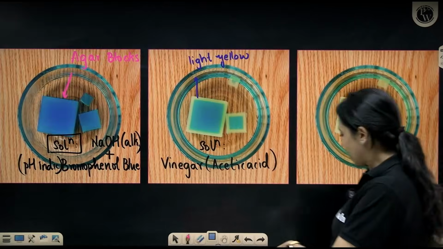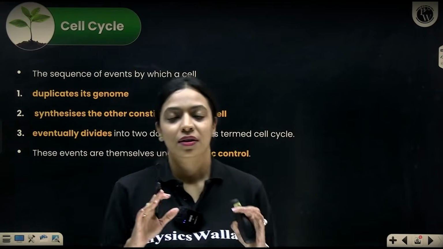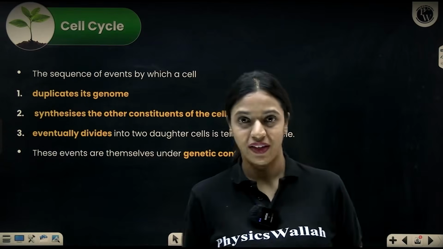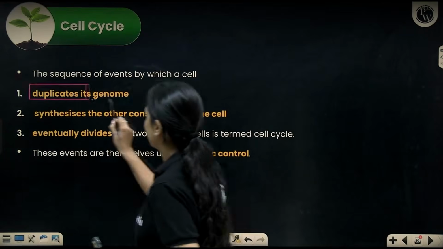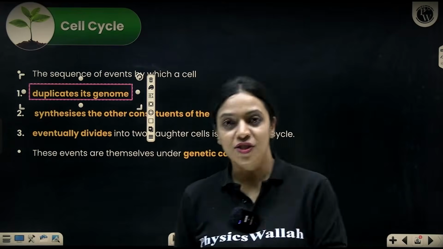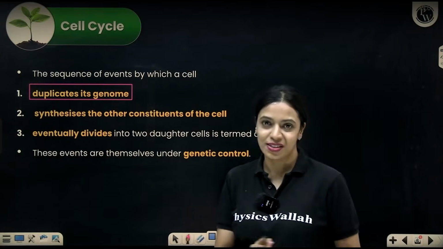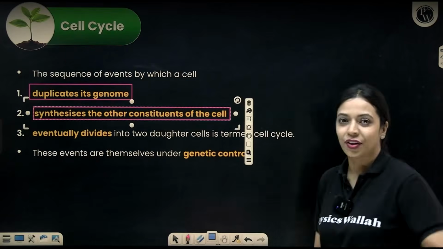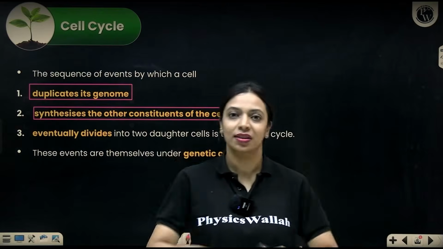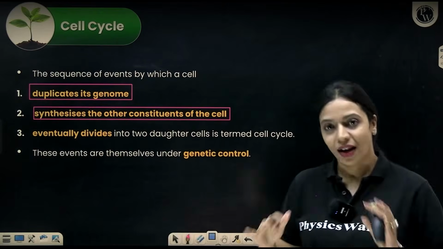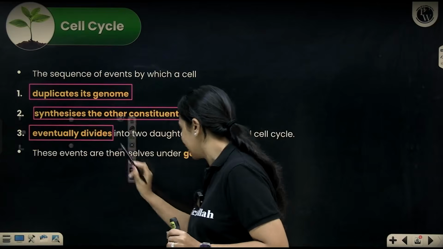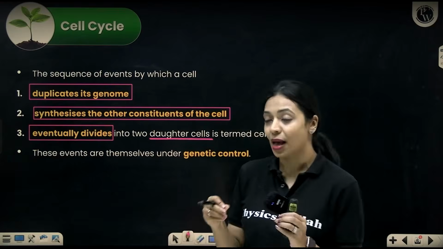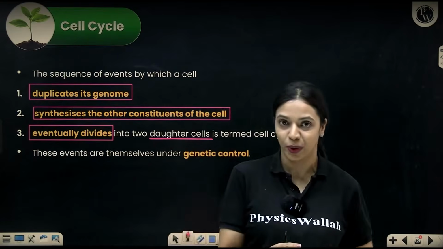Now, let's take a look at the NCERT definition of the cell cycle. The cell cycle is defined as a sequence of events where the cell will duplicate its genome, which essentially means that DNA replication is happening. Also, it synthesizes the other constituents of the cell like other organelles and biomolecules, during which the cell will increase in volume and grow. And ultimately, it is going to divide and give rise to 2 daughter cells. All of these events together is called the cell cycle, and this happens in a highly coordinated, organized way.